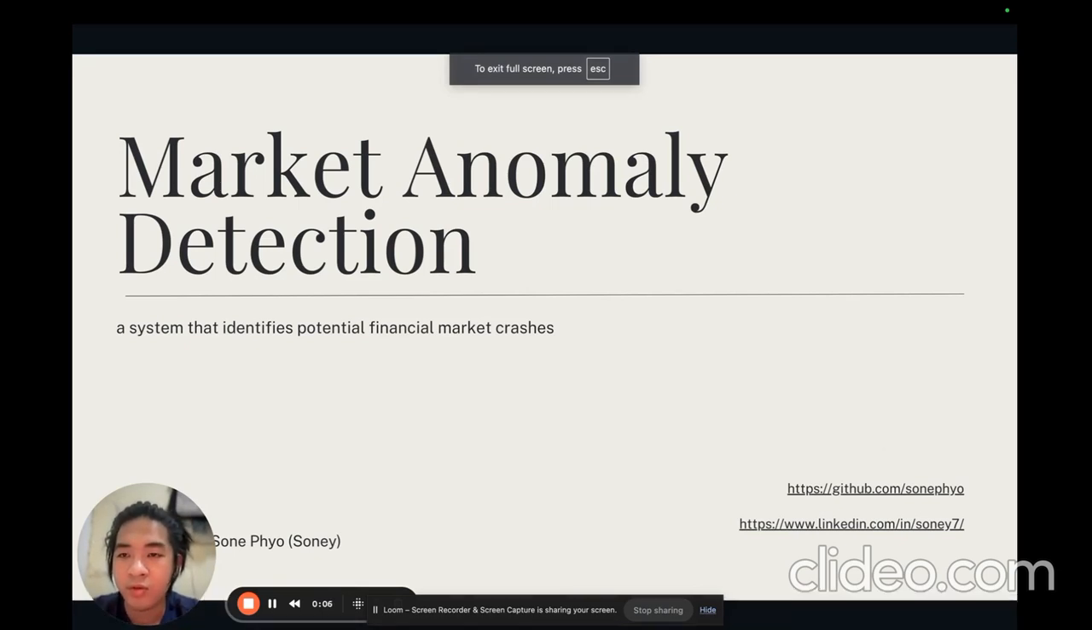Hello, everyone. Today we're looking at a market anomaly detection system that I built. It identifies potential financial crises before market crashes happen, and we're going to try to detect them and suggest an investment strategy.